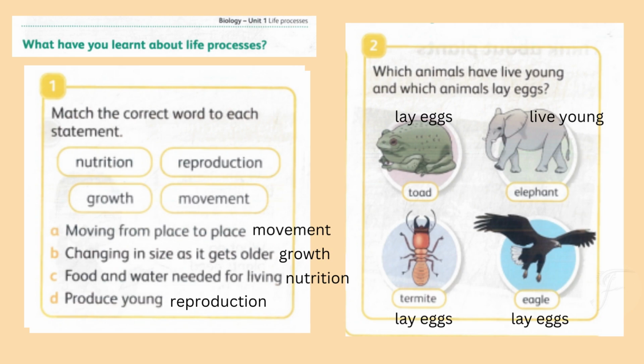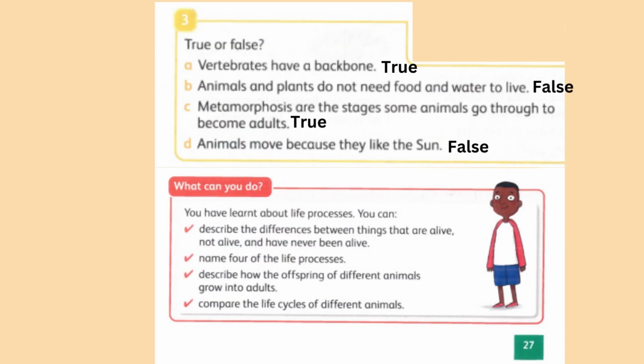Now, number two, which animals have live young and which animals lay eggs? So, toad lays eggs, elephant has live young, termite lays eggs, eagle lays eggs. Now, true or false? Vertebrates have a backbone. True. Animals and plants do not need food and water to live. False. Metamorphosis are the stages some animals go through to become adult. True. Animals move because they like the sun. False.